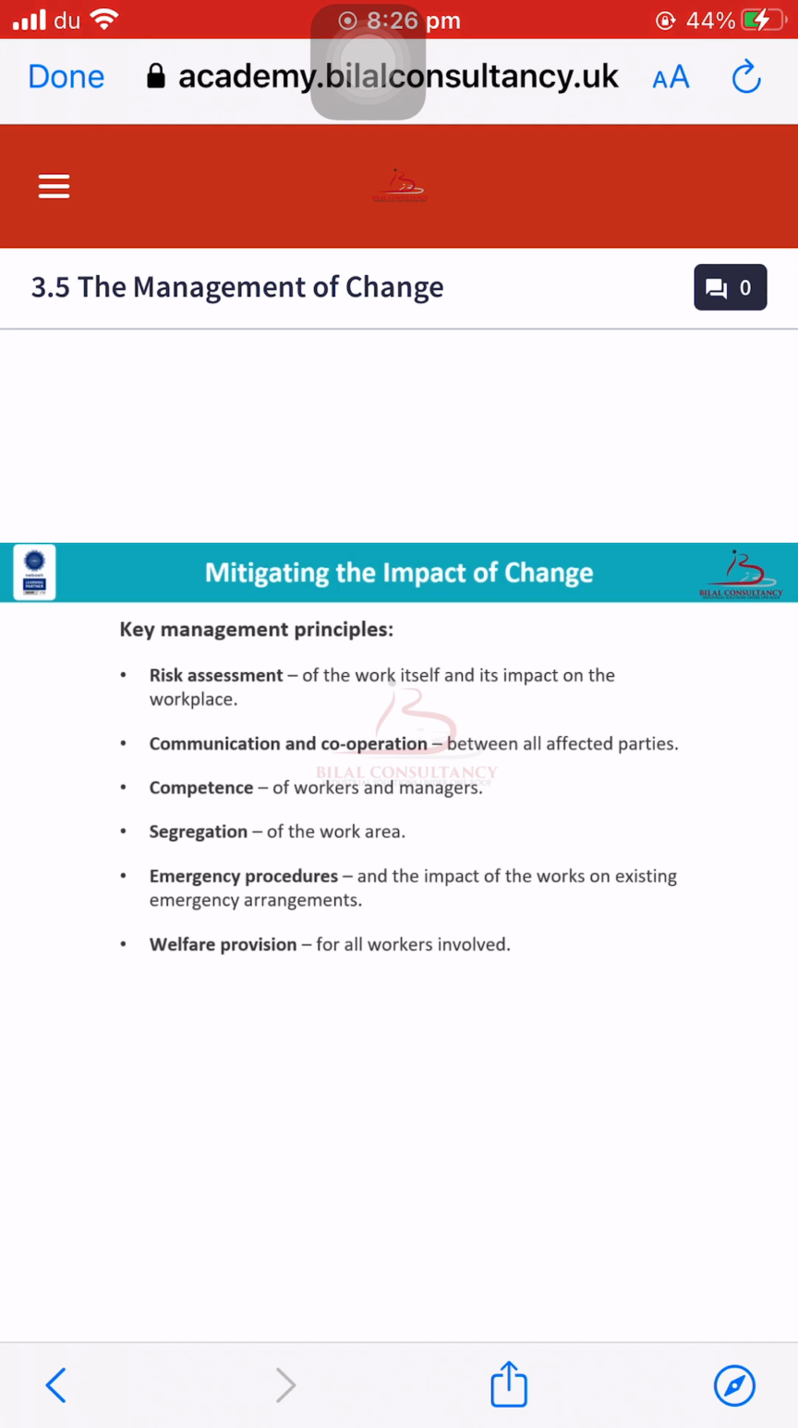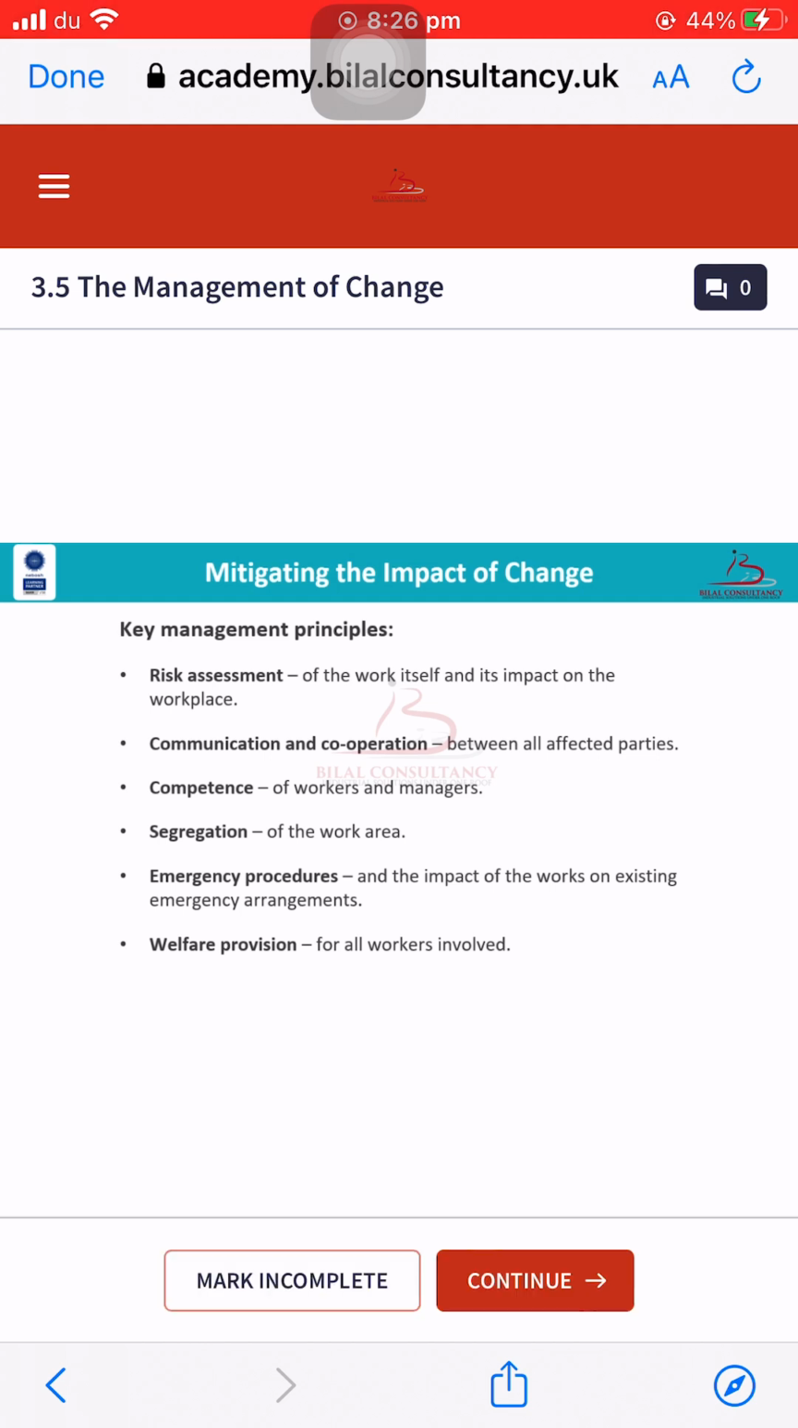Coming to the next point, which is emergency procedures. We ensure the impact of the works on existing emergency arrangements, and we ensure that all emergency arrangements are in place to tackle any kind of emergency at the workplace during the temporary works. Lastly, welfare provision for all workers involved.